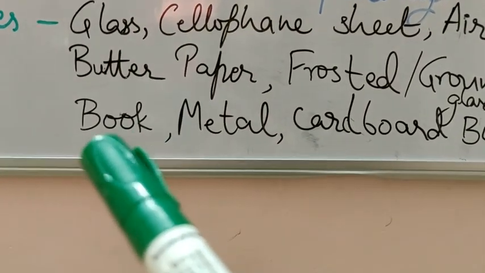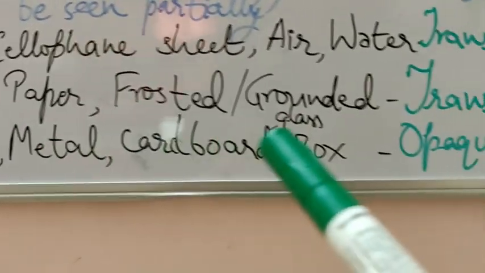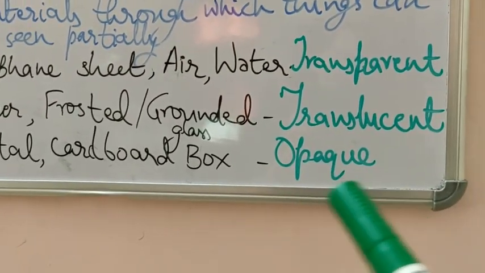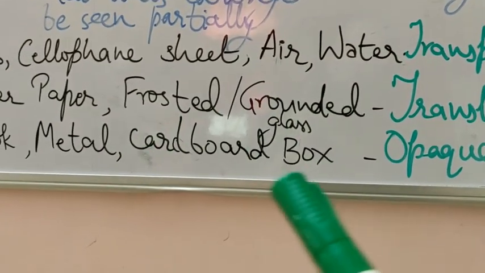Now come to this book, metal, cardboard box. All these are actually opaque materials. Opaque materials do not allow any light to pass through them. So through a cardboard box you cannot see anything.